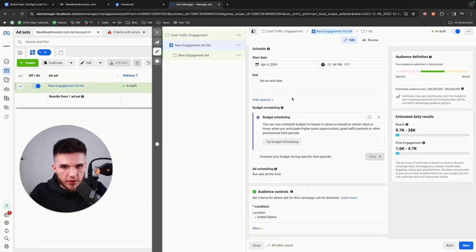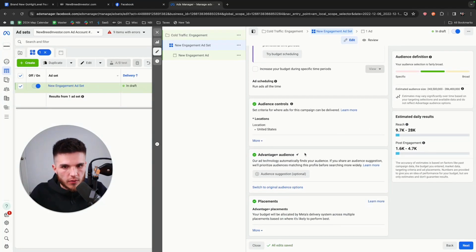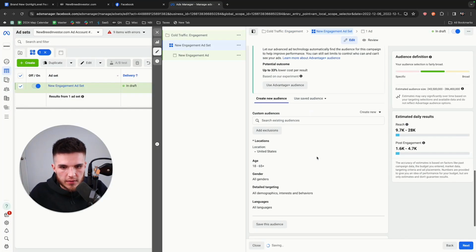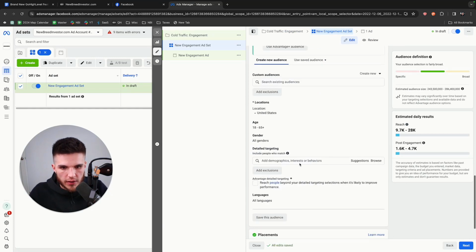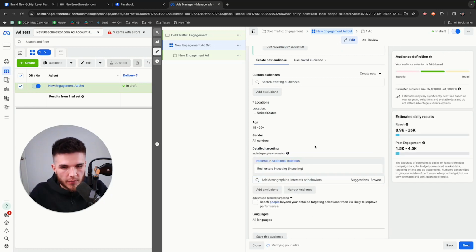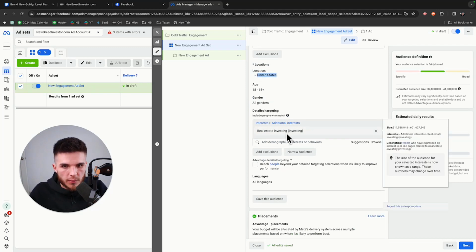And then here's where we go through the rest of the Facebook ad setup. So I'll just keep it super simple. If I'm looking to run a post like this for real estate investors, since those are my type of clients, I work with investors and help them find off-market deals. And I wanted to target the whole United States of investors. I could just do United States, and then I would just do use original audience. And then I can go to the interest targeting, and I can just do something like real estate investing as an interest. So I'm not going to go into super long depth about the targeting and stuff. This is just to show you how to do it. And obviously, if you want to target a zip code or a specific state or county, you can change that here. So we would just basically choose this interest.